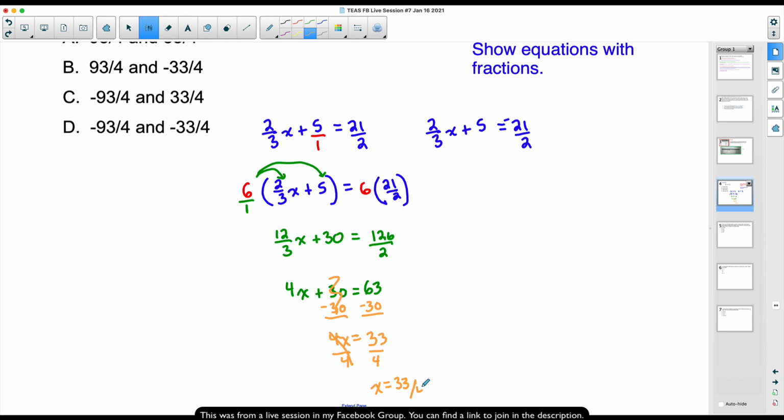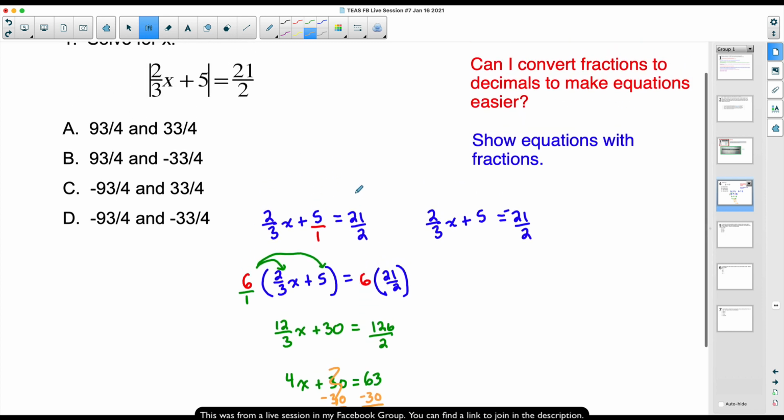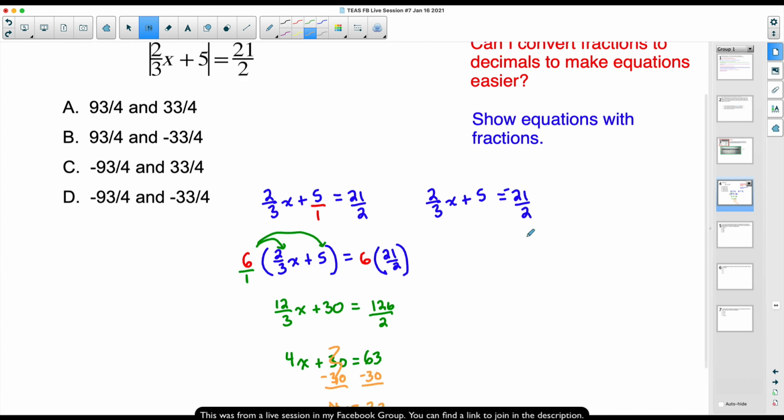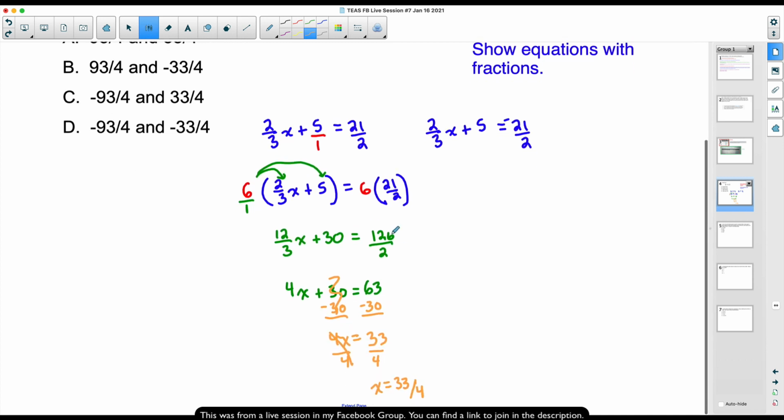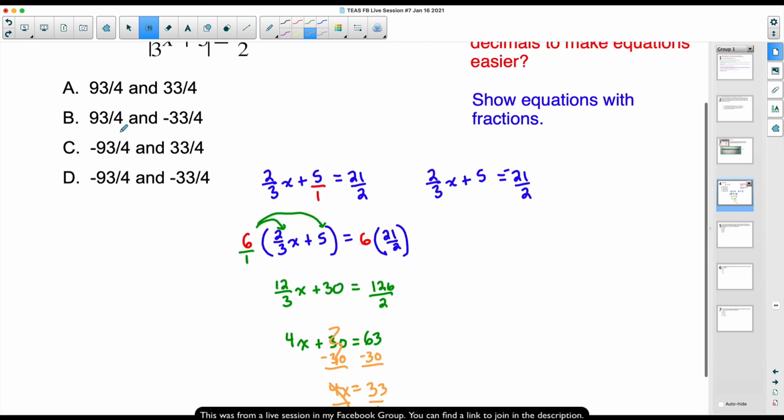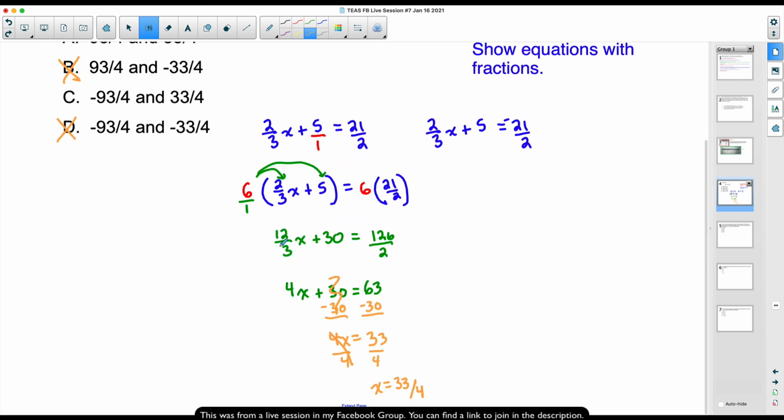Now, I know you may be thinking, this is going to take a long time. But let's focus on the fundamentals too. Solving equations. Once you practice absolute value equations, it's really just going to boil down to you writing it down 2 times and keeping one positive and making one negative. So going through it one more time. Well, what can we eliminate so far? We can eliminate this one and this one because these have negative 33 over 4, and we said our answer was positive 33 over 4.